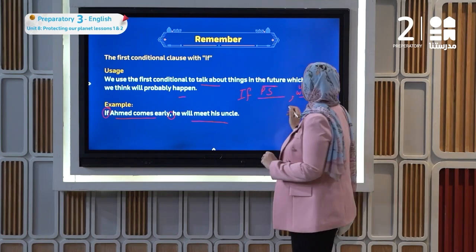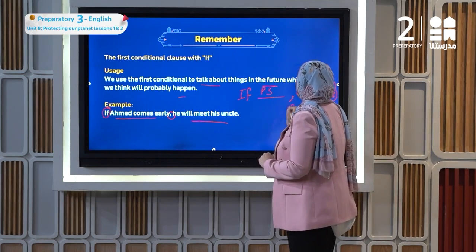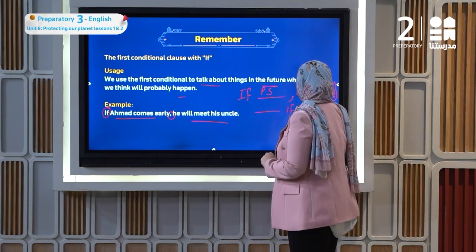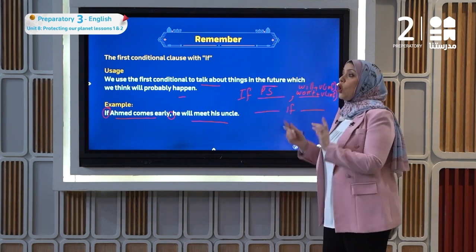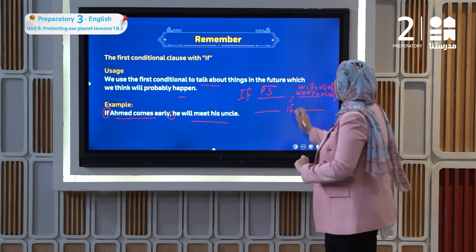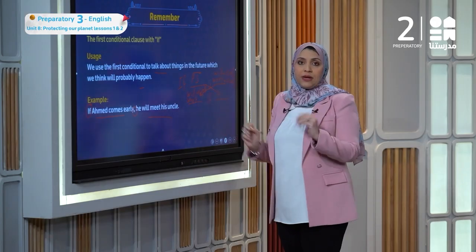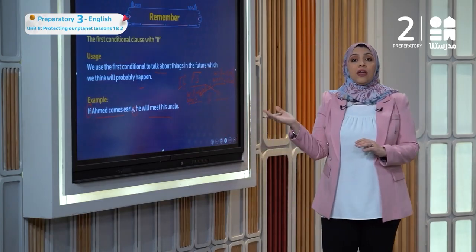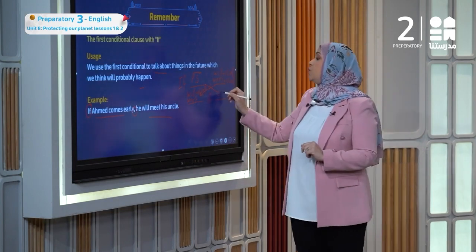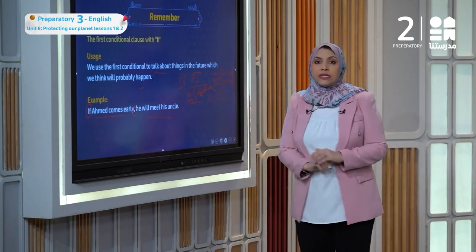What can I do if we have if here between the two sentences? We have to make a cross. We have to start with the future simple, will plus verb in infinitive, or won't plus verb in infinitive, and the if clause has to be in the present simple.